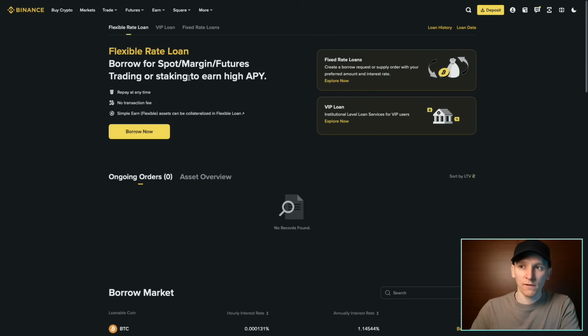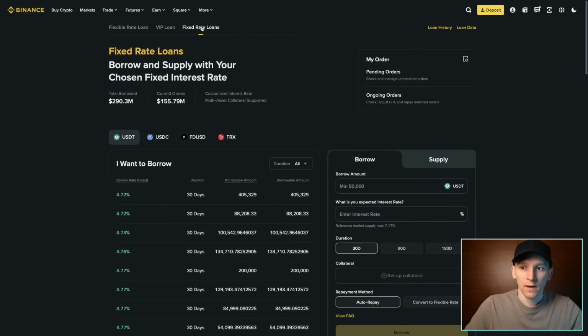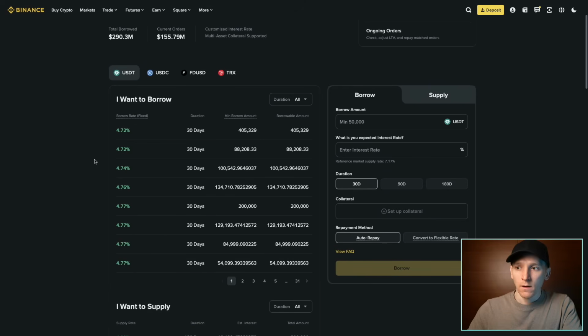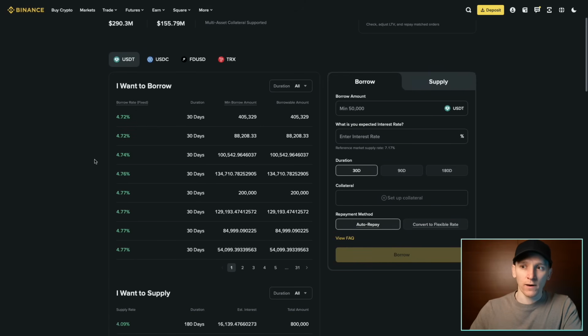Everything is flexible there. However, the interest rate is flexible, so something you have to keep in mind. Now, on some centralized platforms, they also give fixed rate loans. So we'll click on this one. And this is where you fix the interest rate. Now, because you fix the interest rate, you also have to fix the term of the loan, the time that you take the loan for. Because no one's going to give you a fixed rate loan for forever, right? Or for some uncertain period of time.